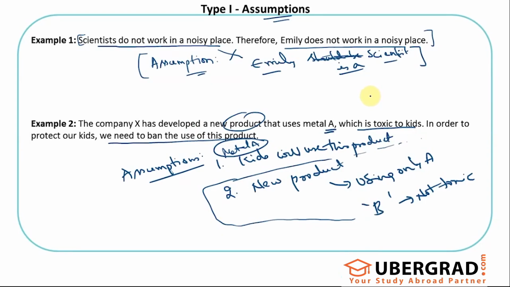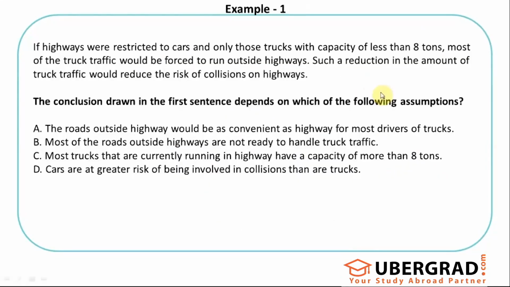So what is the key information given and what is the key conclusion that the author is coming about or arguing, and then look at the options and pick the relevant answer. So let's come to this. Let's take an example. So the questions on assumptions would look like this.